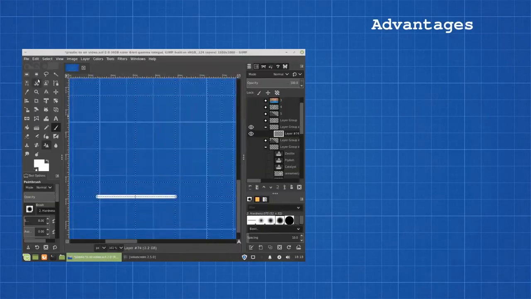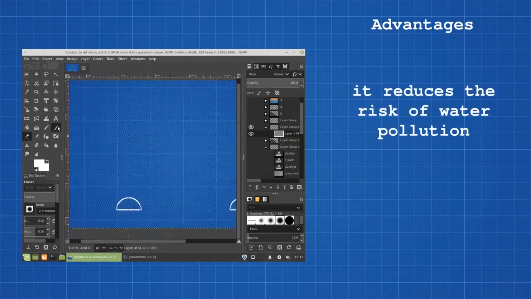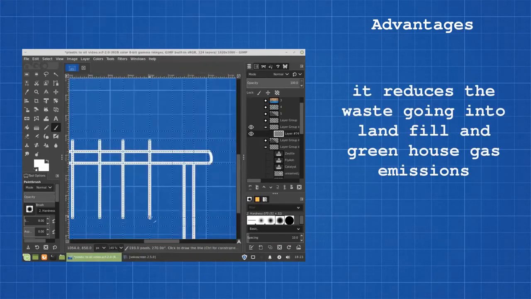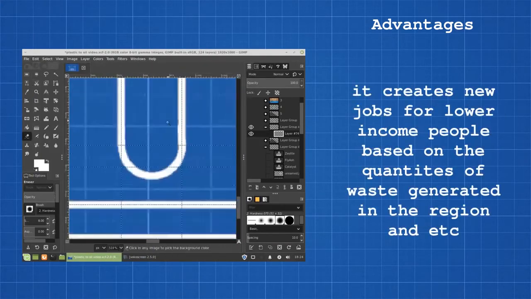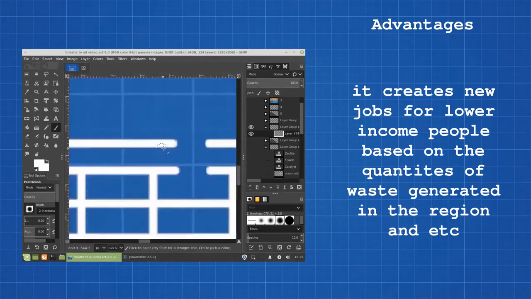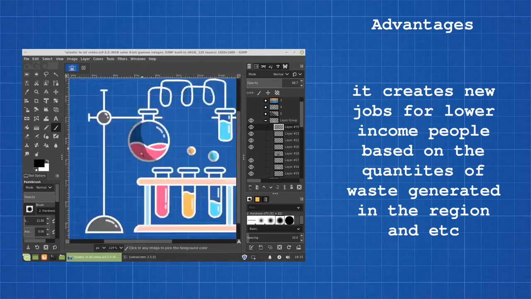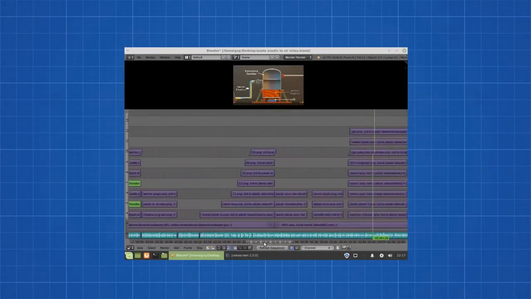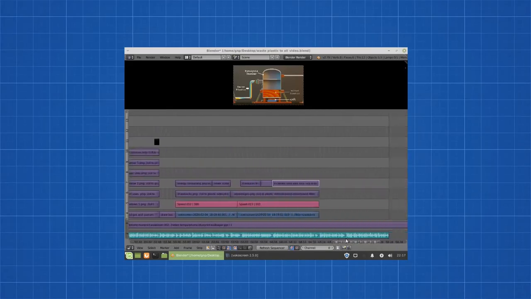Advantages of plastic pyrolysis: it reduces waste going into landfill and greenhouse gases emission. It reduces the risk of water pollution. It creates new jobs for lower income people based on the quantities of waste generated in the region, which in turn provides public health benefits through waste cleanup, etc. And this is how waste plastic is turned into a usable resource by using pyrolysis.